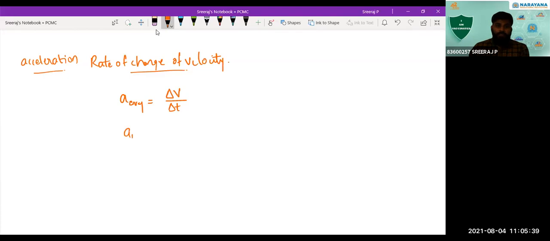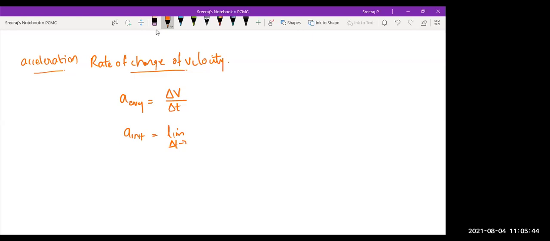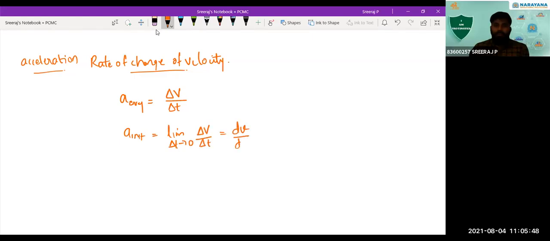And we got the instantaneous acceleration. How did we get it? We take the limit of delta t going to 0 of delta v by delta t. That gives you dv by dt, the derivative of the velocity with respect to time. That's what we have been discussing.